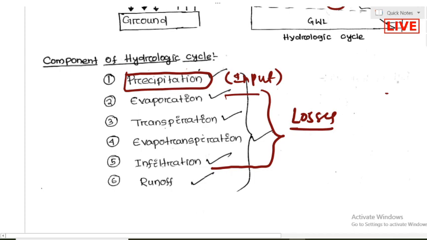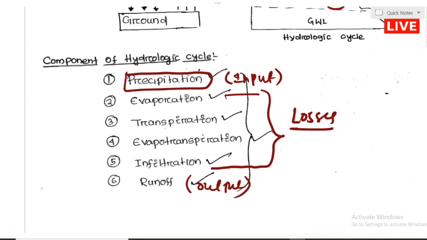Evapotranspiration is the sum of land evaporation and plant evaporation. Infiltration is when the water falls onto the ground and, based upon the soil moisture deficiency, immediately goes into the soil. And the last one is runoff. This is the output part, the output of the catchment. The catchment will drain the constant amount of rainfall into a stream. That is called runoff.